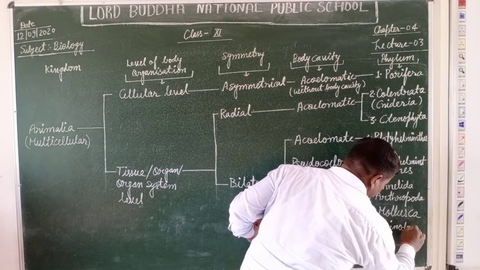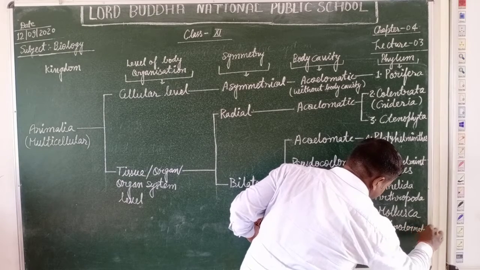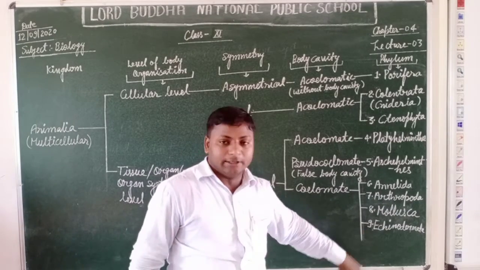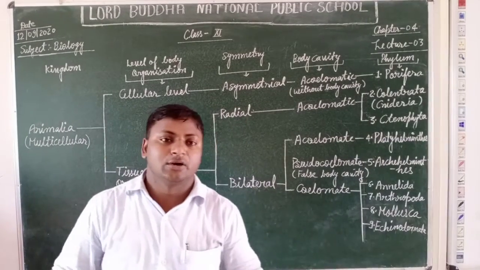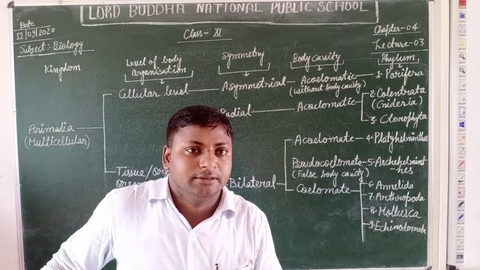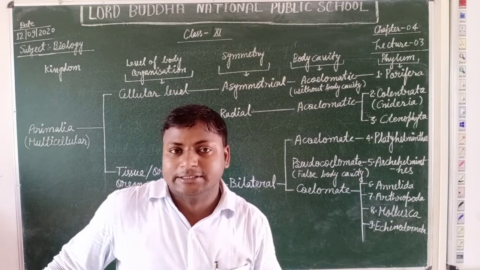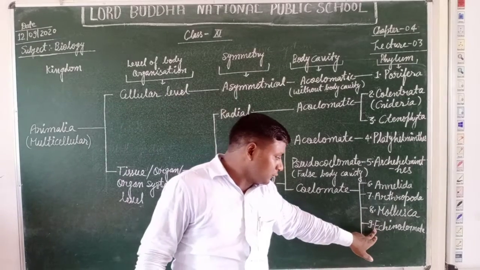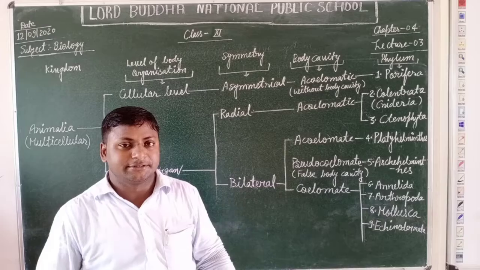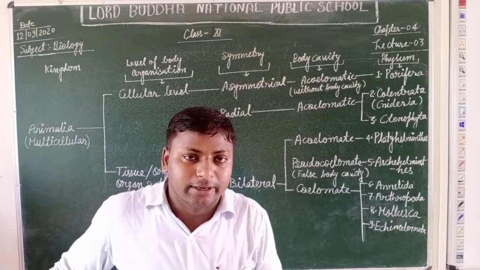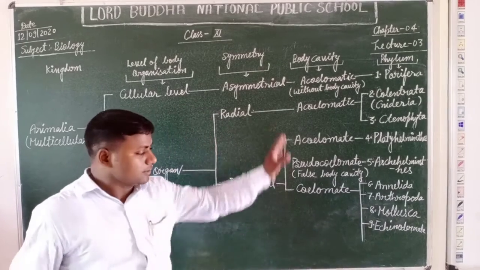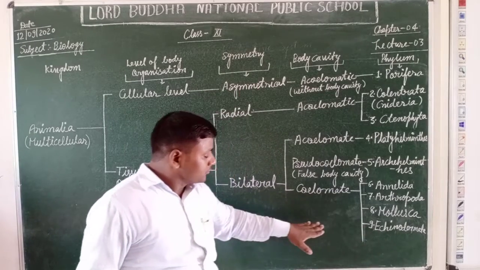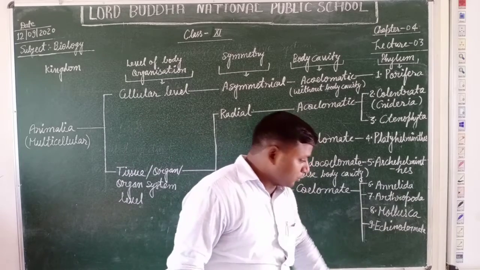Echinoderms are the kind of animals whose body surfaces are covered by spiny scales, like spines. That's why they are called echinoderms. Asterias, starfish, the brittle star, and Antedon are chief members of the phylum Echinodermata.